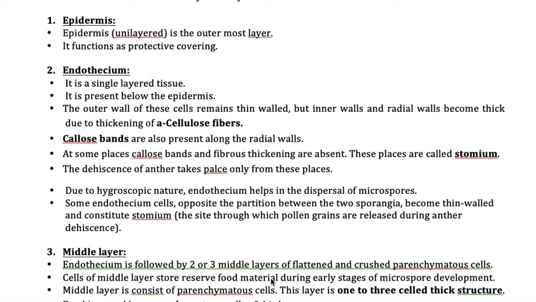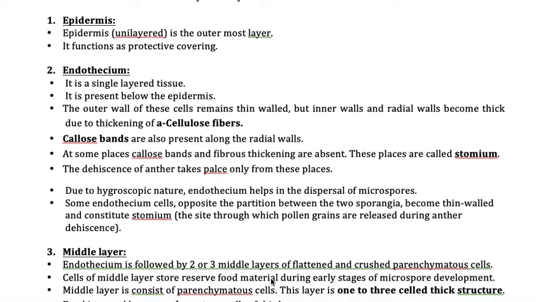Epidermis is single layered. Unilayered means what? Uni means single, so only one layer. It is the outermost layer, and as everyone knows, epidermis is all meant for protection. So epidermis gives protection. And the second layer is called endothecium. Endothecium is again single layered, and it is present just below the epidermis.